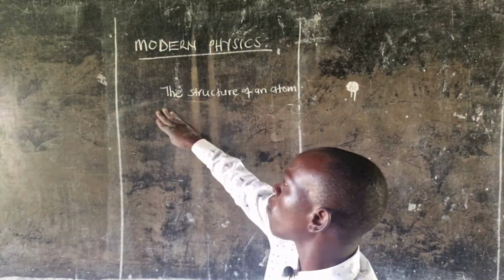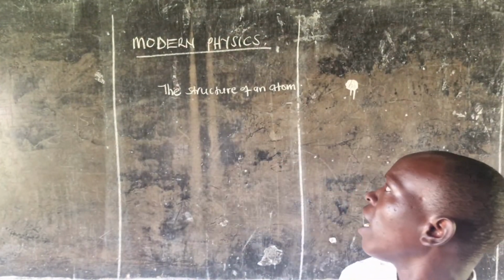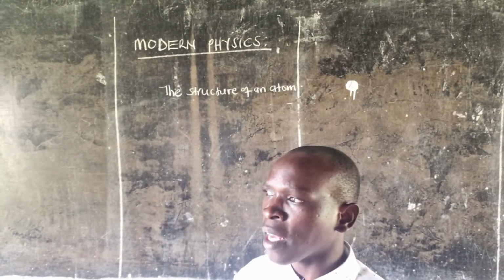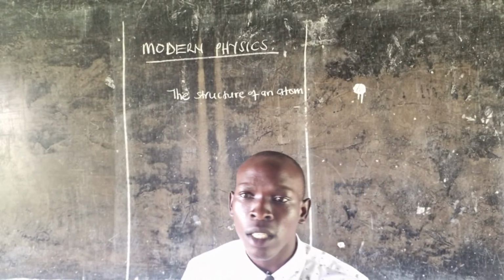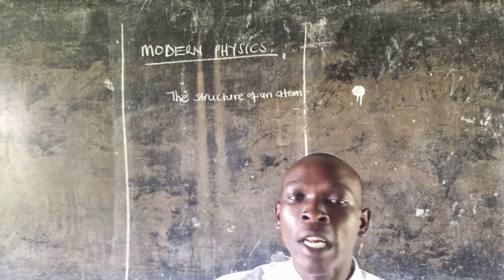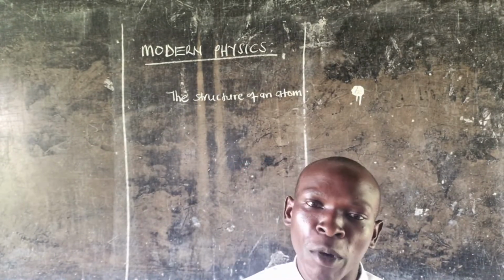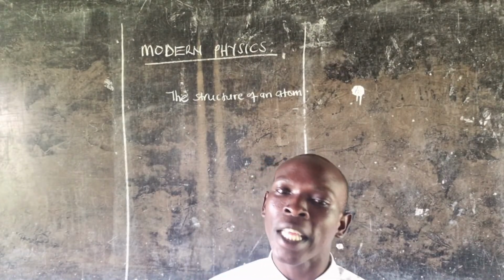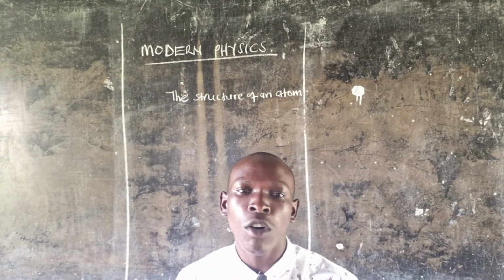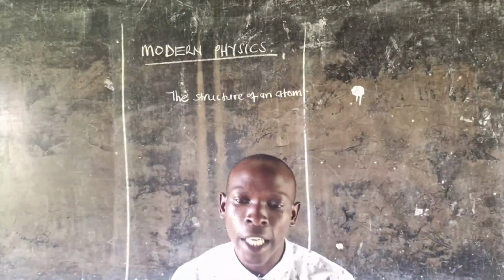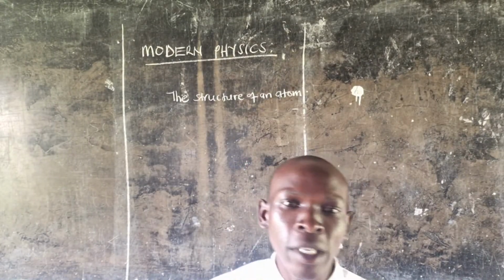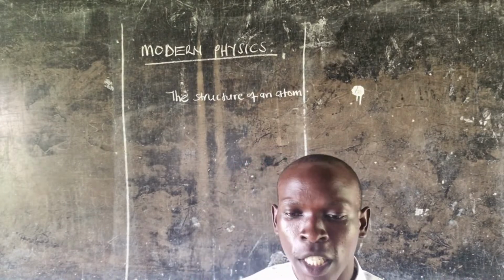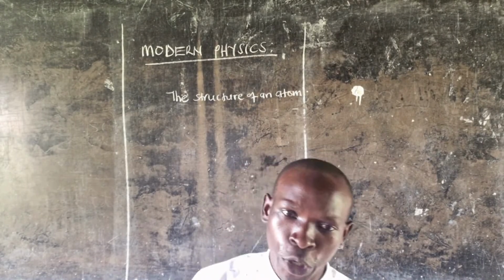So first of all, an atom itself is the smallest part of an element that can take part in a chemical reaction. You can define it in that way, or someone can opt to define it and say an atom is the smallest electrically indivisible particle of an element that can take part in a chemical reaction.